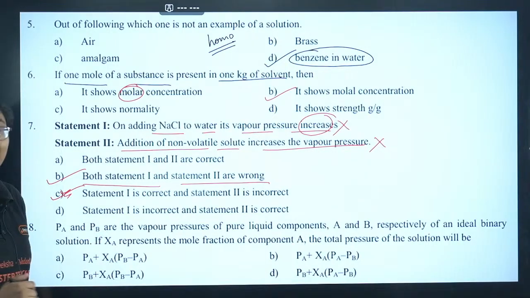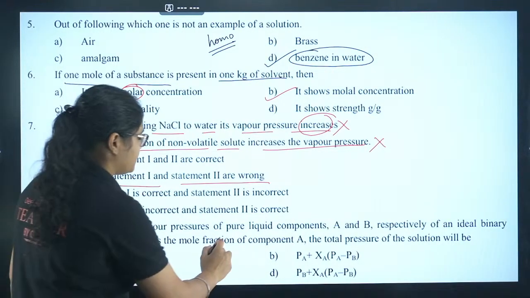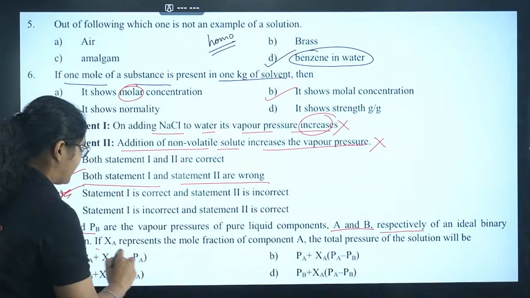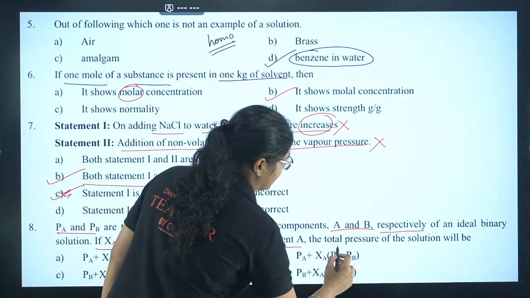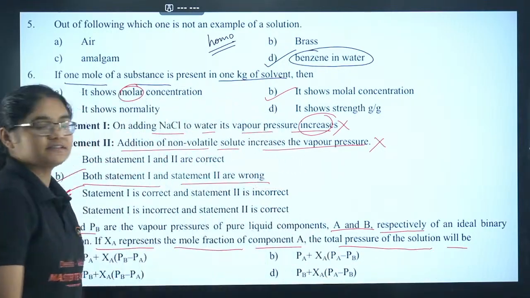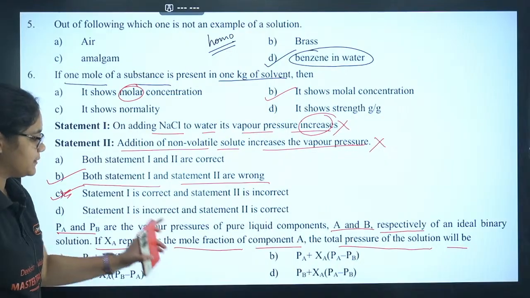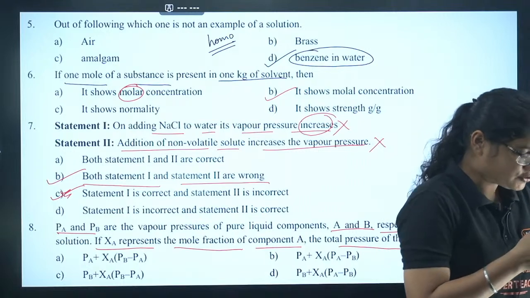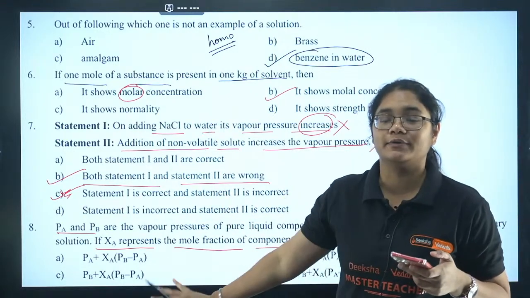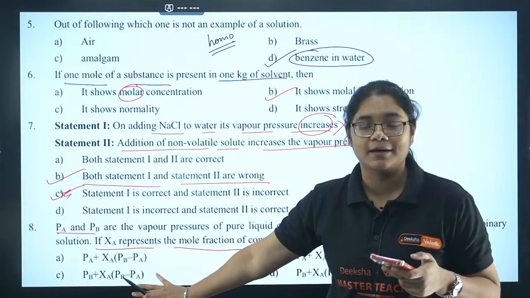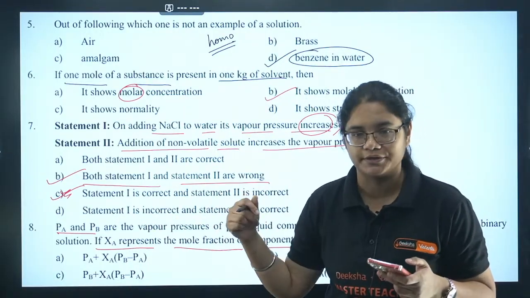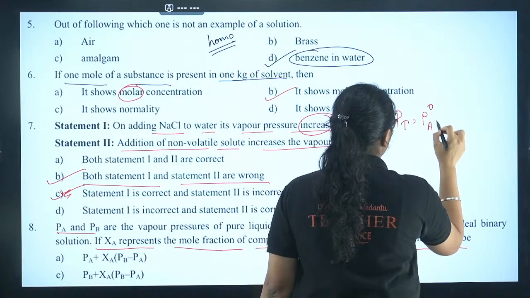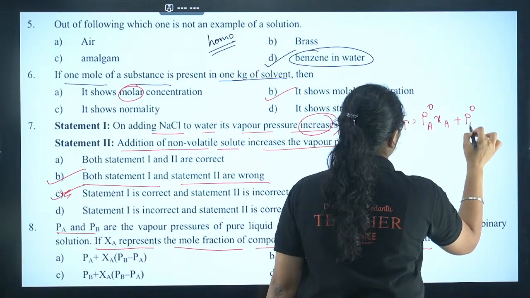Now let's solve question number 8. PA and PB are the vapor pressures of pure liquid components A and B respectively of an ideal solution. If XA represents the mole fraction of component A, the total pressure of the solution will be? This is a question from Raoult's law. You have to see the expressions properly and then solve it. Students, please put the question number and then the option, because so many questions are coming. So we have Raoult's law, according to which P total is equal to P naught A XA plus P naught B XB.